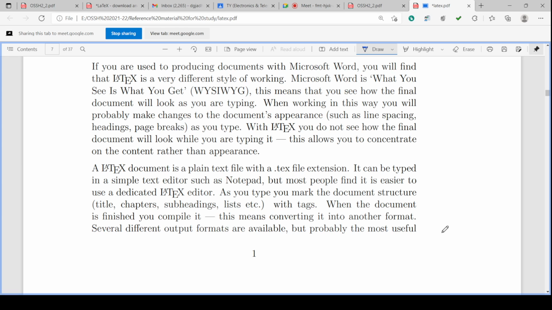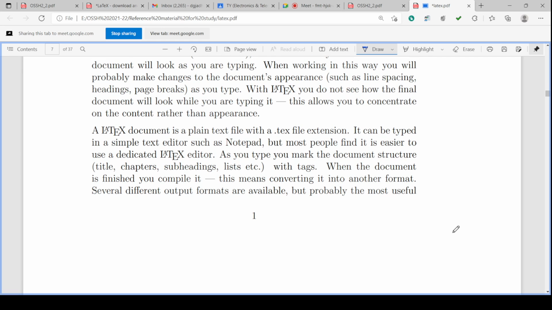So you can change the command and you can check how it is appearing. So the appearance of the document can be very well known prior. So this helps a lot for preparing the document. Okay, so in this way the working is there for LaTeX.